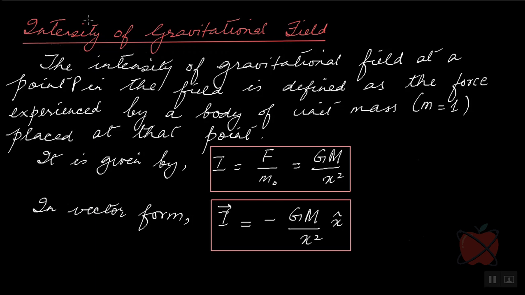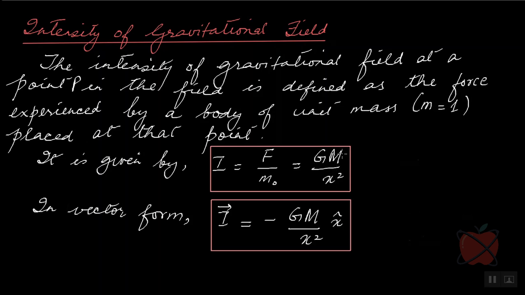Now, what is the meaning of intensity of gravitational field? By intensity, we mean strength of the gravitational field. Imagine we have a point P inside the gravitational field. What is the strength of the field at that point? The intensity of gravitational field at a point P in the field is defined as the force experienced by a body of unit mass, that means m equal to 1, placed at that point. It is given by I = F/m0, where m0 is a test mass, which is equal to GM/x².